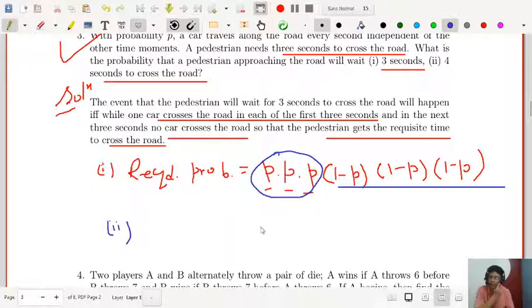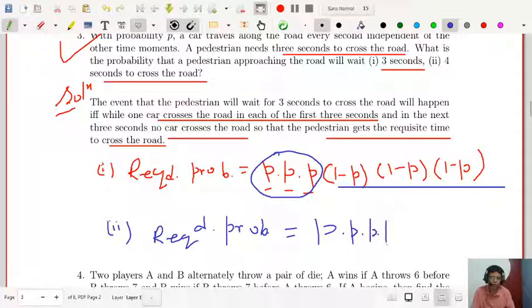The required probability can be given by p. That means the man is waiting for 4 seconds, meaning p into p into p into p. First car, second car, third car, fourth car. So at each second there will be 1 car crossing the road, and that is why with probability p. So there are 4 cars.